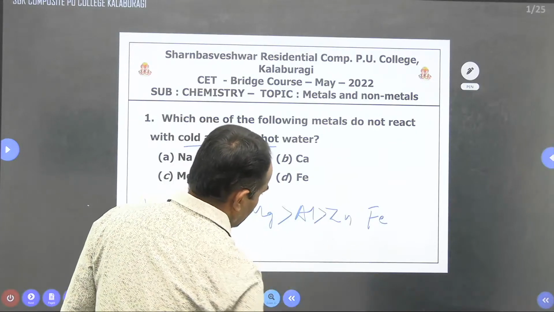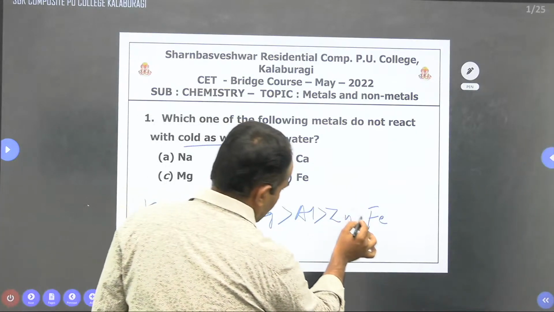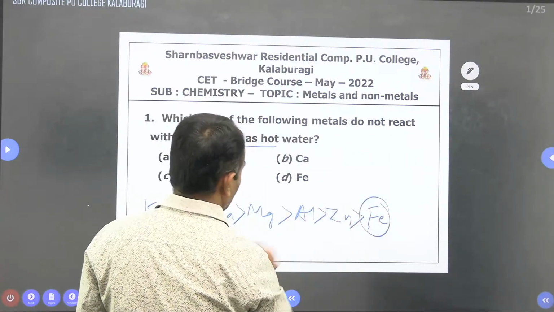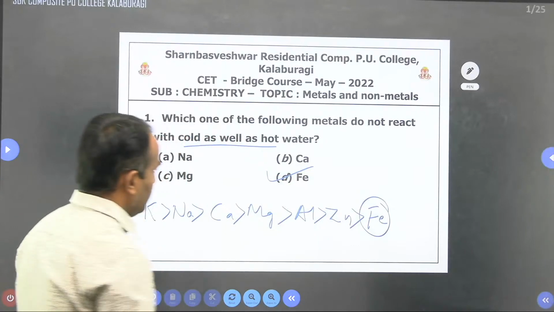And next, zinc is less reactive than aluminum, and iron is less reactive than zinc. It means the least reactive here will be iron. So the answer will be Fe, right?